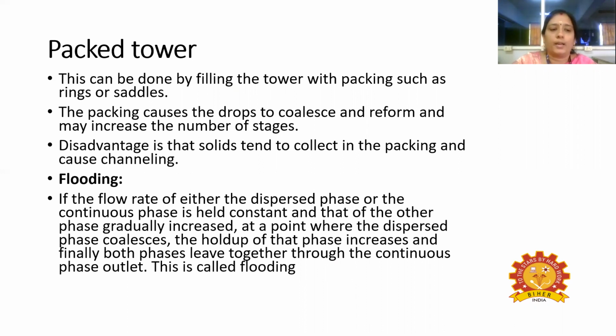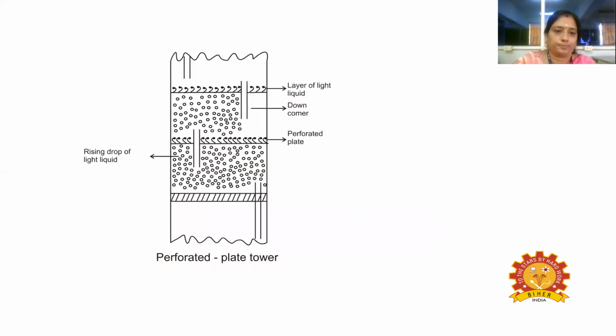Then next is flooding. If the flow rate of either the dispersed phase or the continuous phase is held constant, and that of the other phase is gradually increased, at a point the dispersed phase coalesces, the holdup of that phase increases, and finally both phases leave together through the continuous phase outlet. This is called flooding. So flooding may occur.